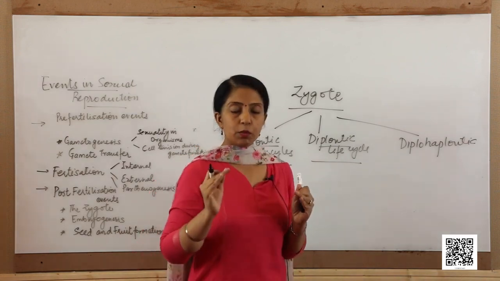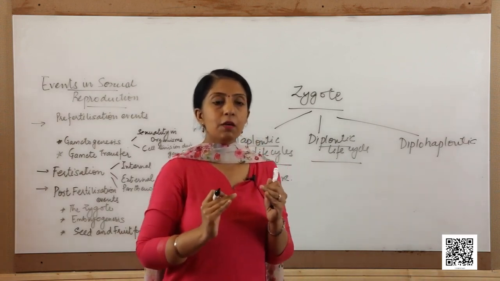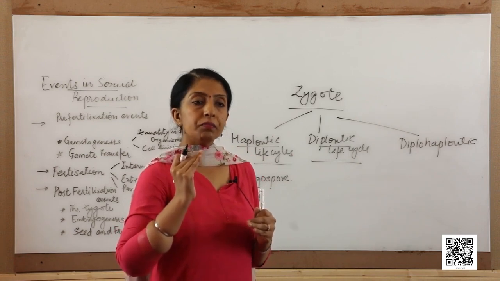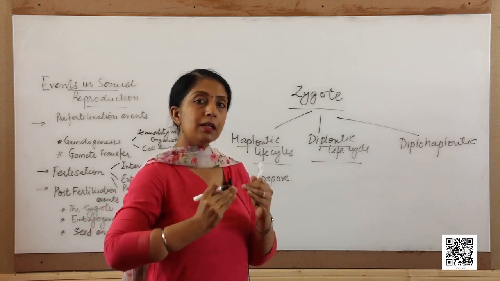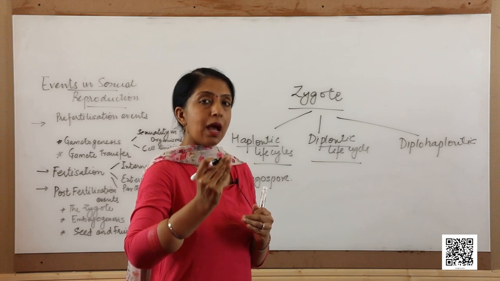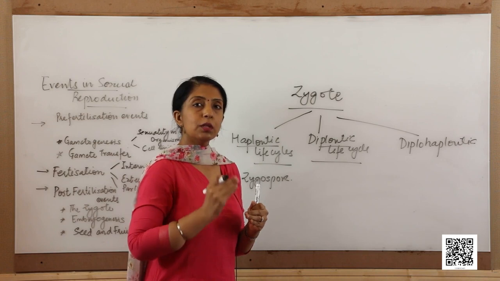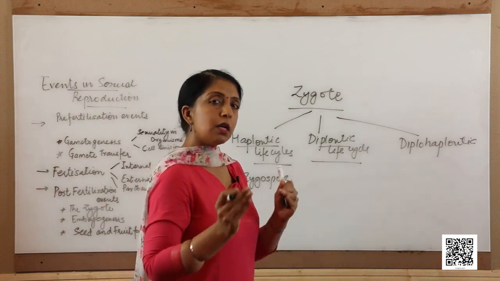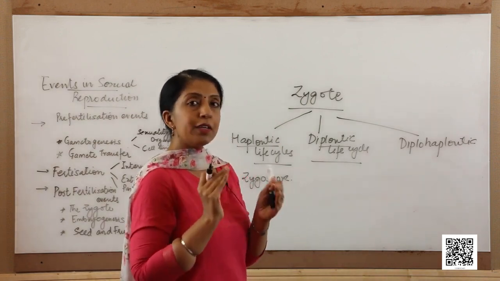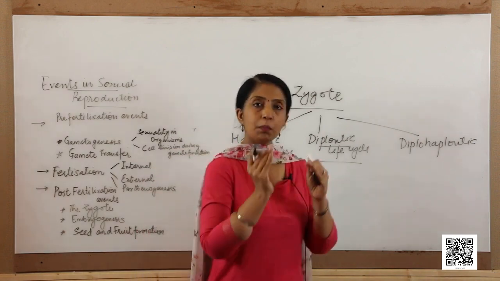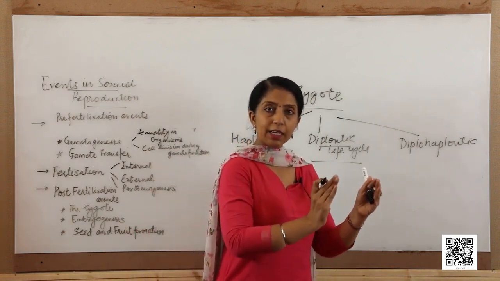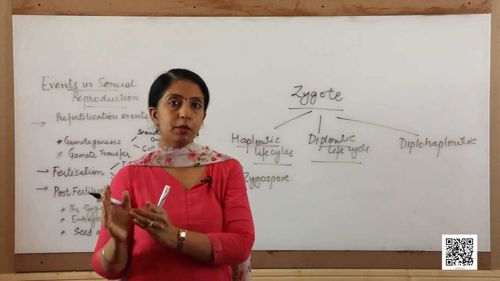These diploid individuals later undergo meiosis and form the gametes, and these gametes then germinate to give rise to the haploid individuals. So, there are two types of individuals in the life cycle, the diploid individuals or the sporophyte, and also the haploid individuals.